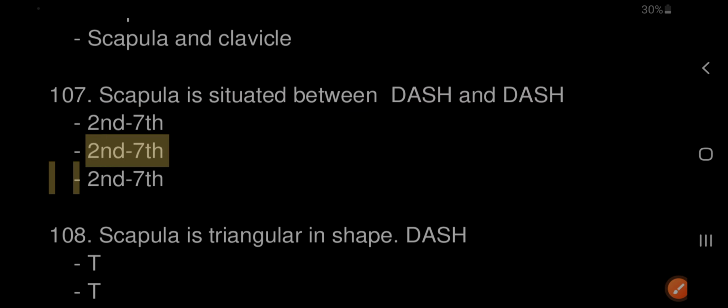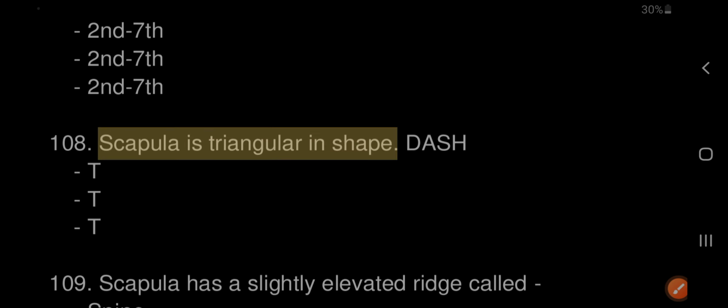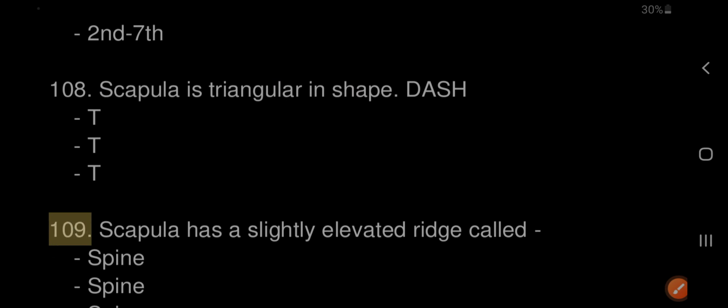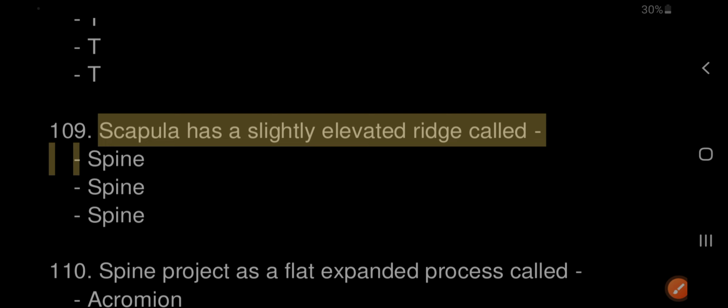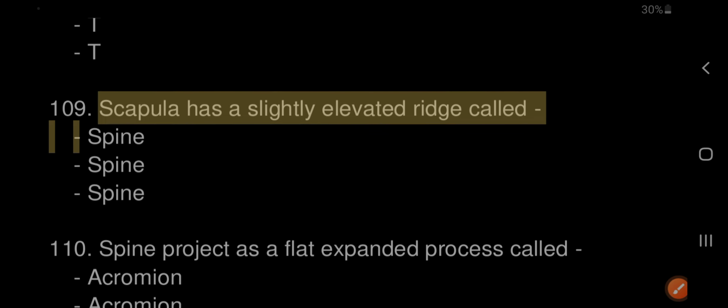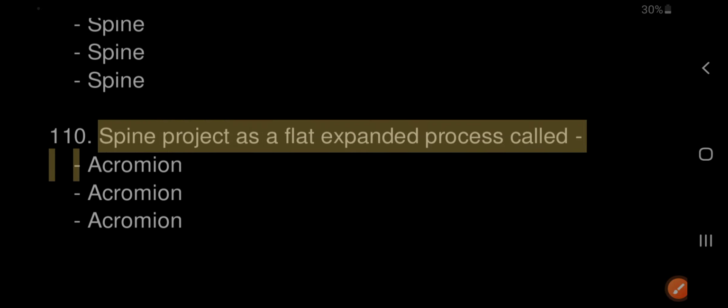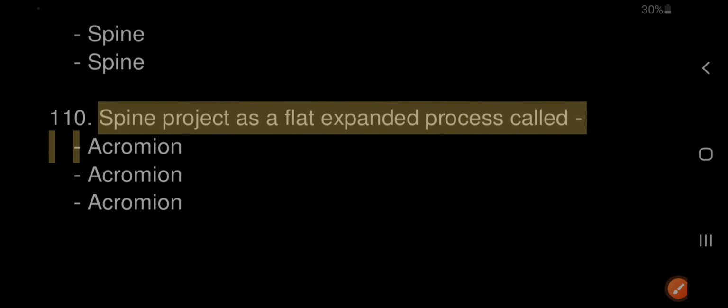108. The scapula is triangular in shape. True. 109. The scapula has a slightly elevated ridge called the spine. 110. The spine projects a flat expanded process called the acromion.